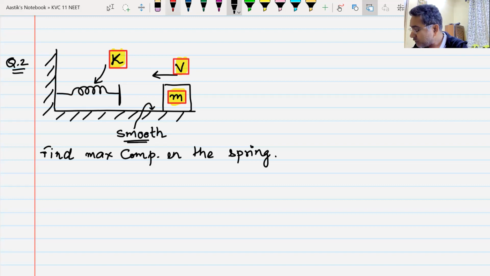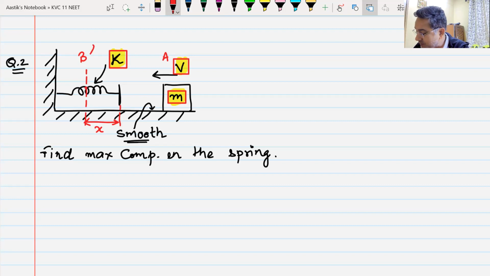Okay. So now you can apply. Let me call this point as A. This point could be the point where the block is going to strike the spring, and then I will apply it from A to B. Now B is the point where the block compresses the spring and the spring is under maximum compression. So your X is your maximum compression. Do we understand this?